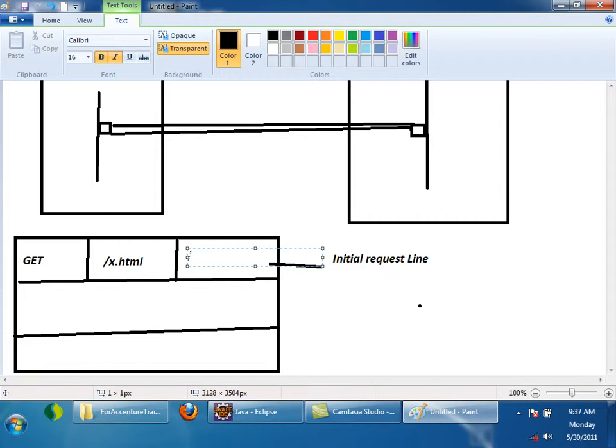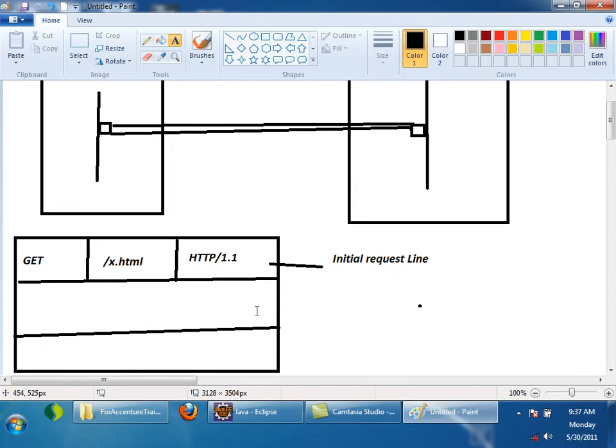So server can understand. The initial version of HTTP was HTTP/0.9. Next ones were 1.0, 1.1, 1.2, 1.3. Now I think latest version is 1.4. So let's assume that it is 1.1 now. HTTP/1.1.